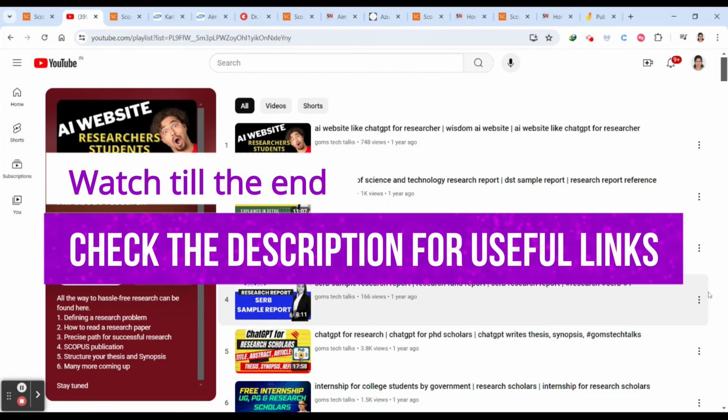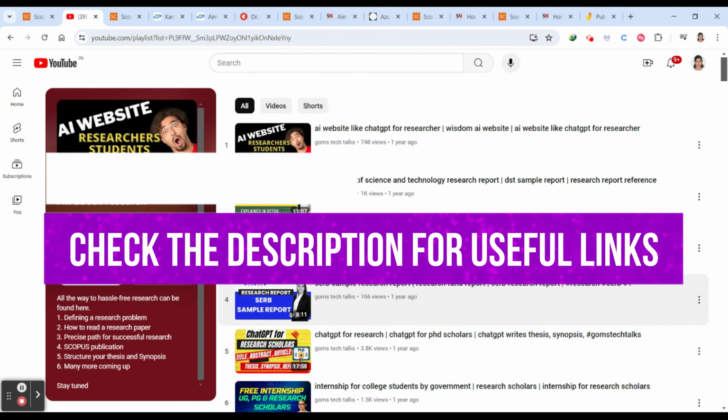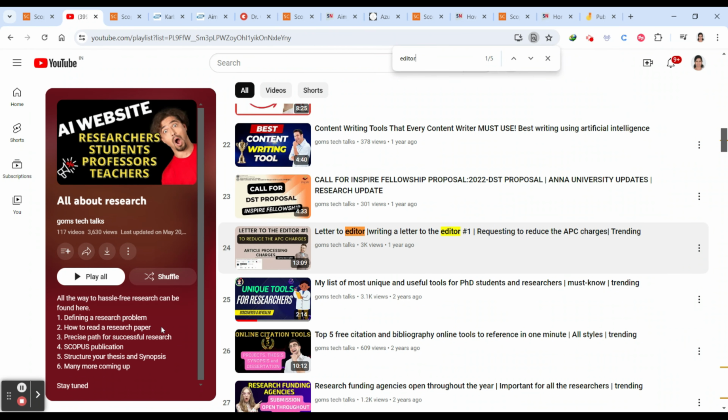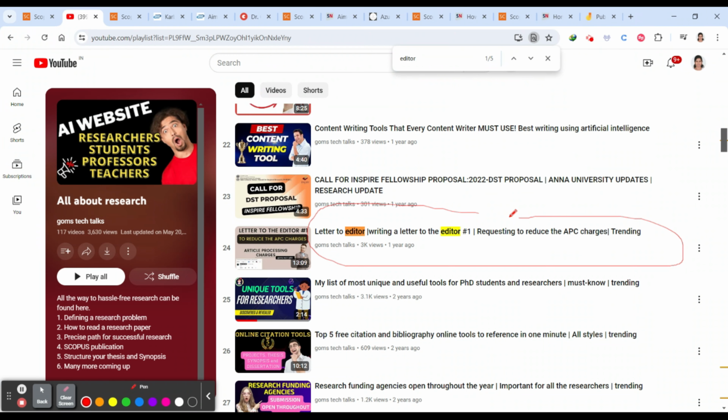So how to write an email to the editor? Here you can check a letter to the editor, writing a letter to the editor asking for a waiver of the APC charges. You can check that here.